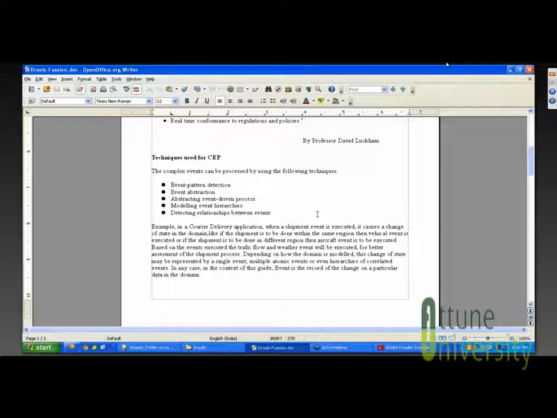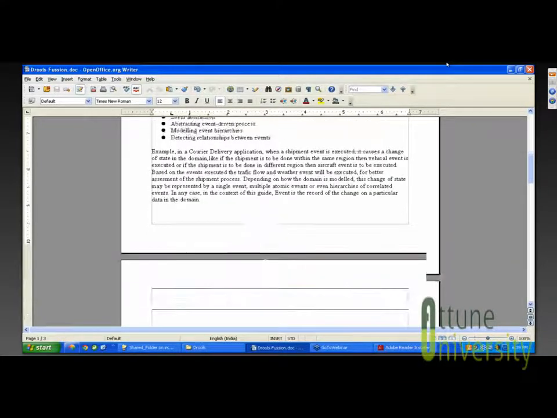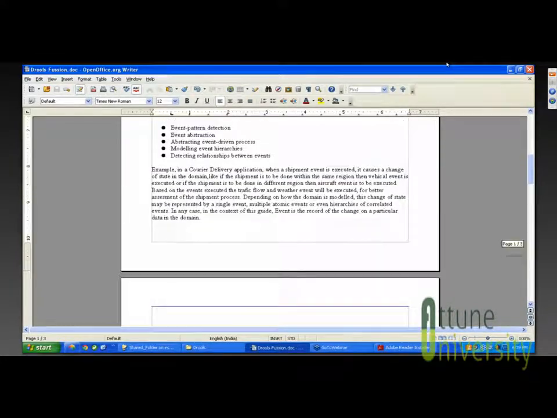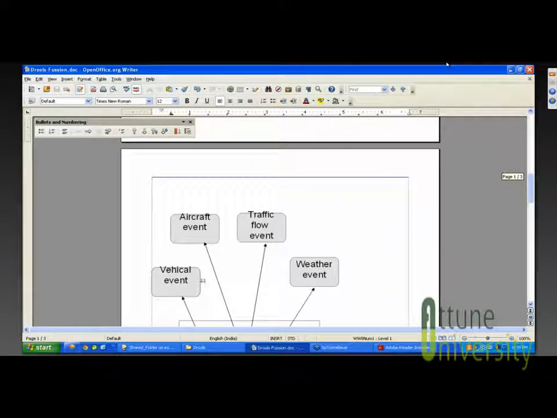As in the example we saw, based on the vehicle event, the traffic flow event for the region was executed. That is what is meant by a relationship between events. Whenever the vehicle event is fired, it will automatically execute the traffic flow event, and if the aircraft event is fired, the weather event will automatically be fired for that particular flight. So there is a relationship between these two events, and we can identify such relationships from CEP. Then there is another technique, which is called event pattern detection.